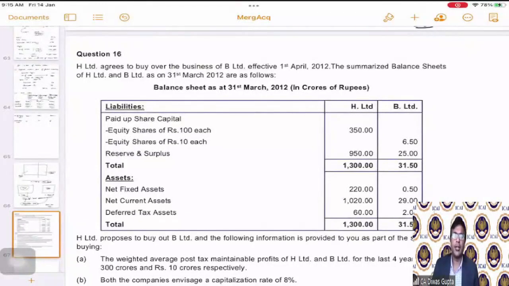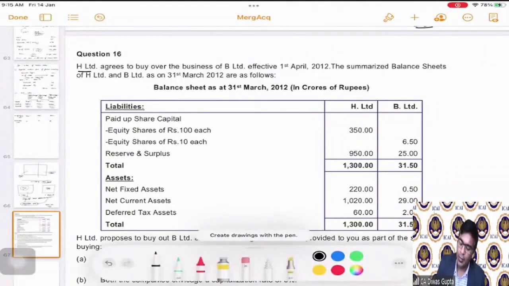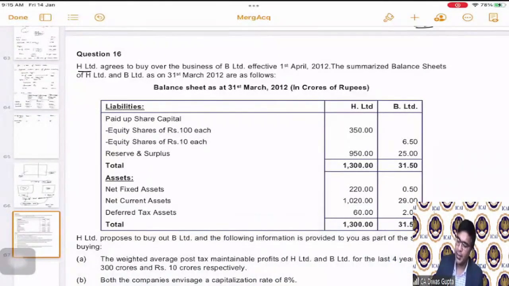Question number 16, students. Again, a very beautiful question, very logical and very practical also. Question number 16 says that H Limited agrees to buy over the business of B Limited effective 1st of April 2012. Okay. So there are two companies, H Limited and B Limited. H Limited is agreeing to buy the business of B Limited.